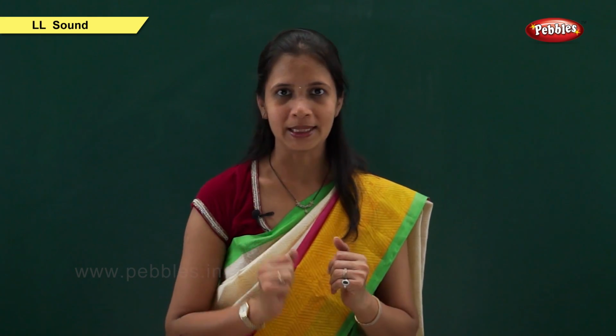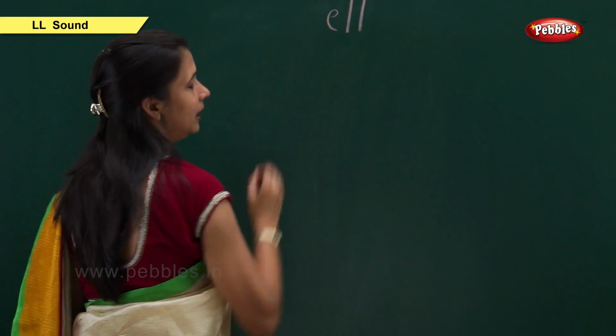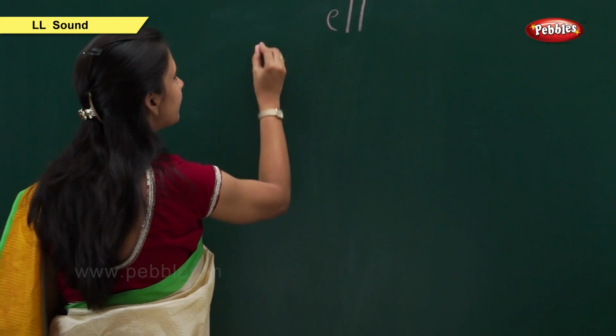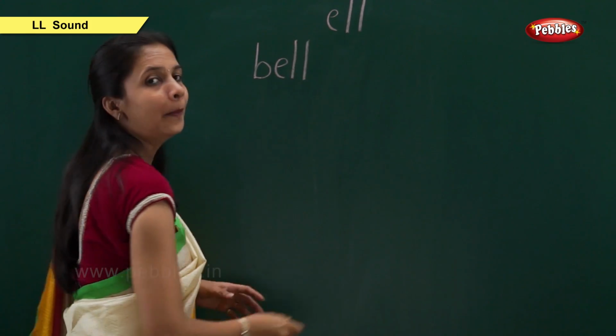Similarly, when this LL consonant is attached with the letter E, the sound is "el." Let us see some examples. E, L, L. The first word is B, E, L, L, bell.